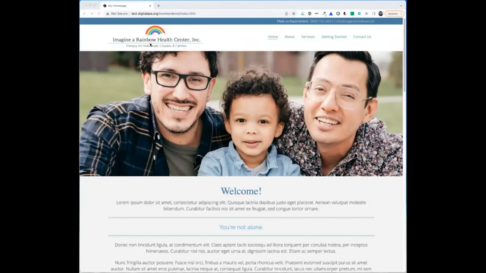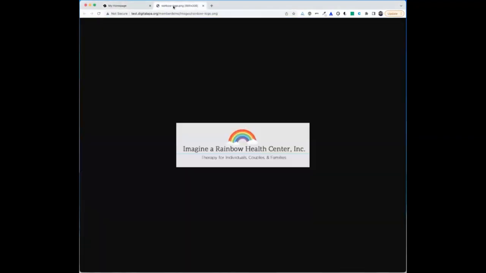So for example, the logo that is on this page says, Imagine a Rainbow Health Center, Inc. And then underneath that line, it reads therapy for individuals, couples, and families. Well, all of that text is in an image. So if I were to open it in a new tab, for example, it's just pixels on a screen. Now, if you're visual, you can see what it says because the image has the text in it.